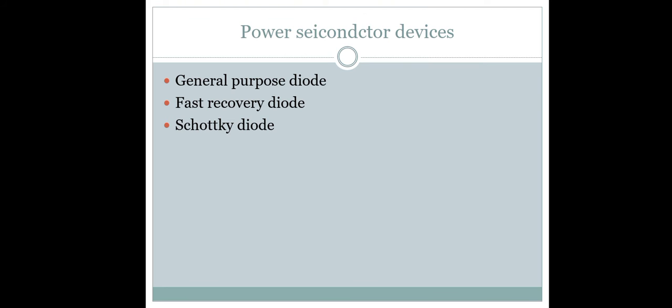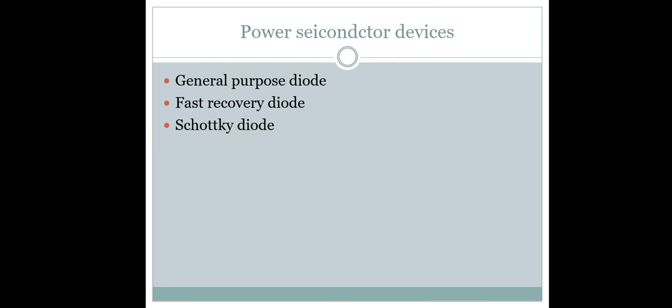The Schottky diode has a low on-state voltage and very small recovery time, in nanoseconds. Then the leakage current increases with the voltage rating, at 100 volt and 300 ampere current.